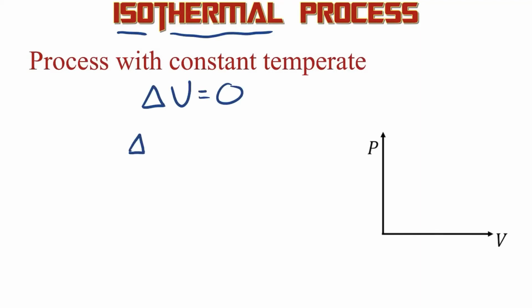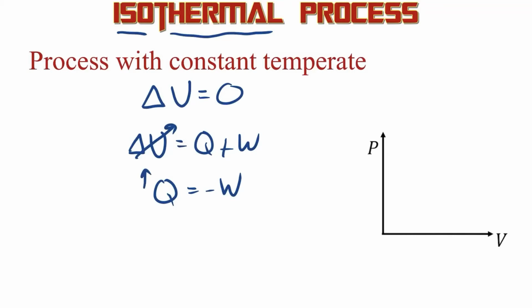Now looking at the first law, delta U equals Q plus W. If delta U is 0, then Q is simply negative W. What that means is if you add heat to the system, well then you get negative W, which means the gas is expanding, the gas is doing work. So in this kind of process, heat added is going to expand the gas.